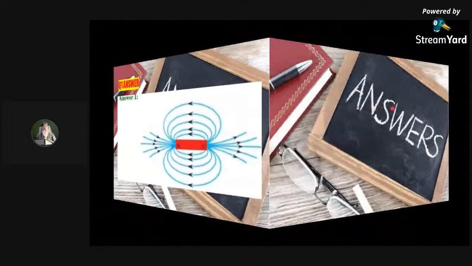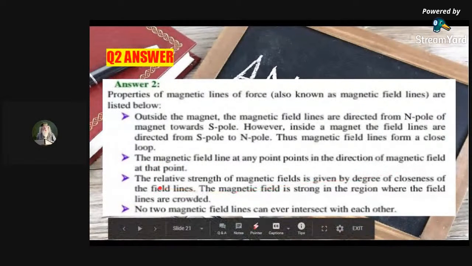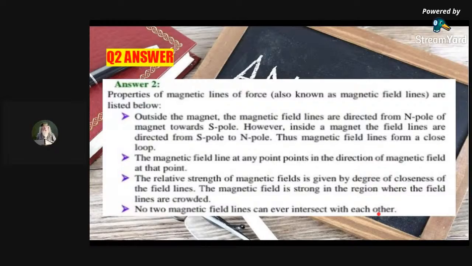Next question, the answer is here. These are the properties of magnetic lines of force. Outside the magnet, the magnetic field lines are directed from the N pole to the S pole. Inside, it is from the S pole to the N pole. The direction of the magnetic field at any point is along the tangent to the field line at that point. The relative strength of the magnetic field is given by the degree of closeness of the field lines. The magnetic field is strong in the region where the field lines are crowded. If it is more crowded, that part is stronger. No two magnetic field lines can ever intersect each other.